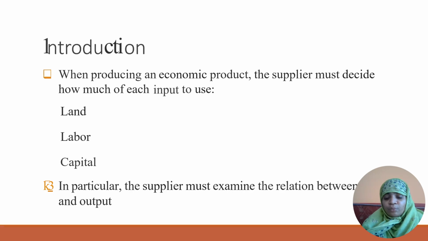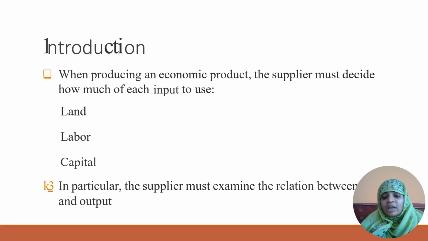Then after that it starts decreasing, and after that it comes to diminishing returns. That is what this law tells us.